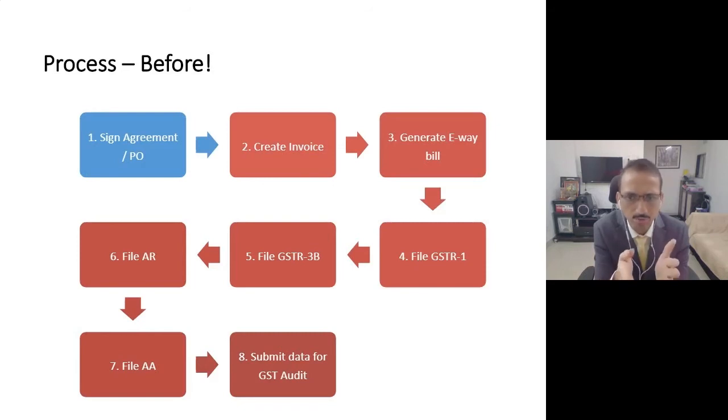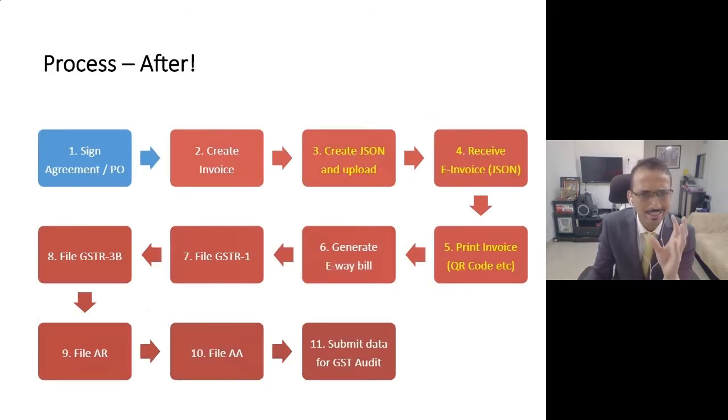I think many of you would have filed GSTR-1 today or yesterday. Then you will file your GSTR-3B. You file your annual returns. You will do your annual audit, and if the department comes to audit, you will also submit data there. So basically, this system will remain the same except serial numbers 3, 4, and 5, which will get added.